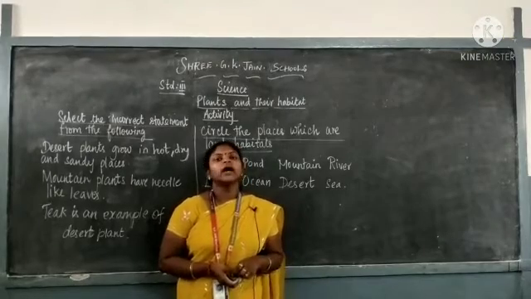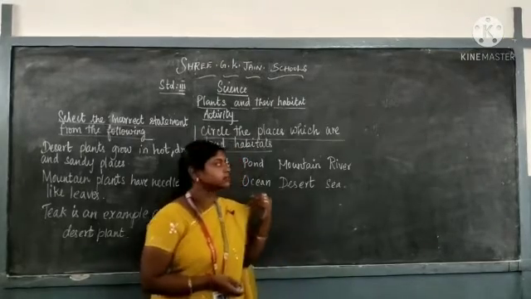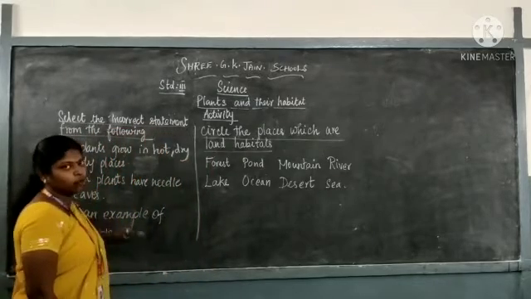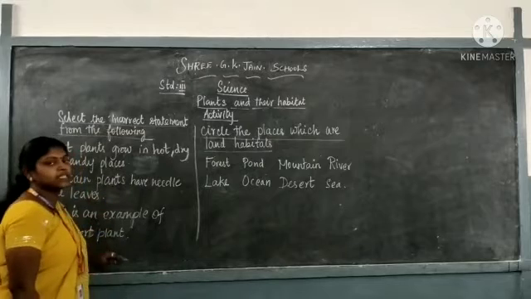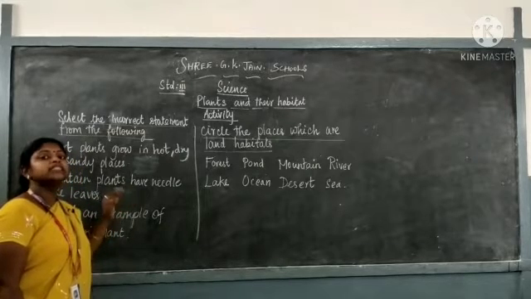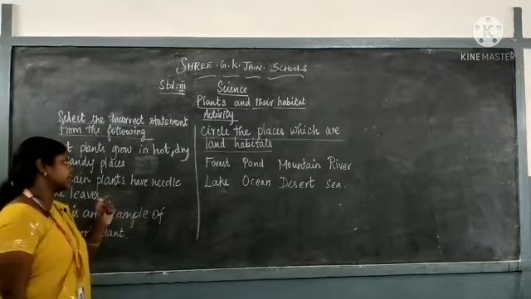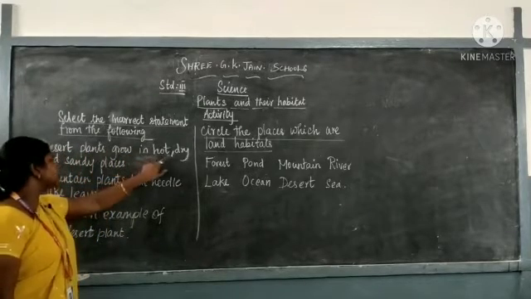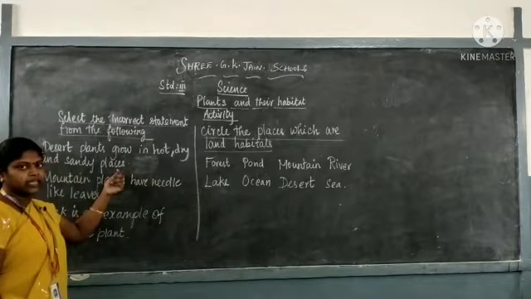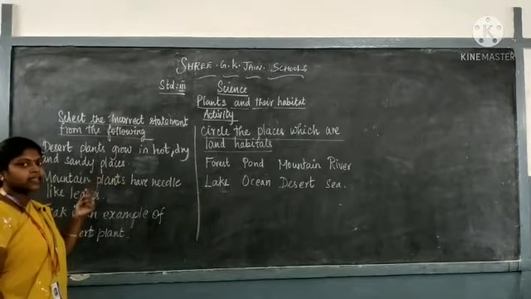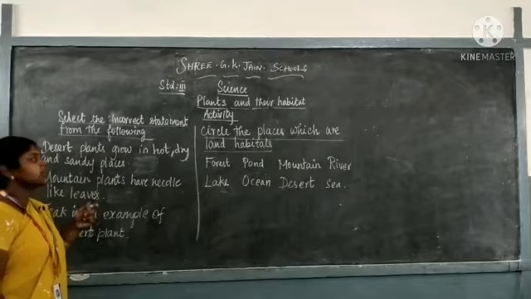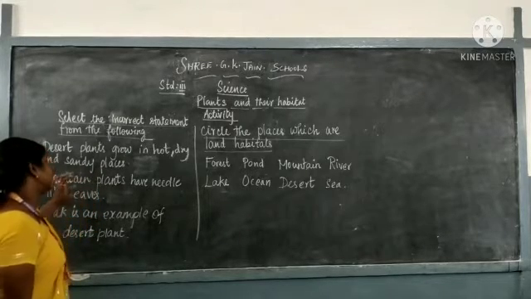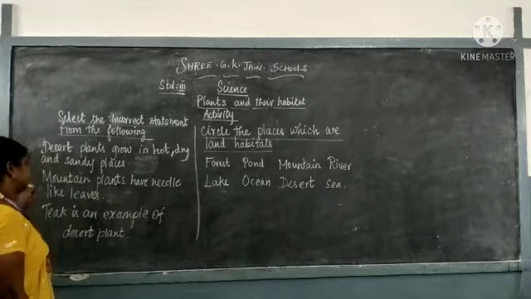Okay students, now we are going to see the activity. First one, select the incorrect statement from the following. So the three statements are given here. We should select which one is the incorrect statement. First one, desert plants grow in hot, dry and sandy places. Is that correct? Yes, desert plants grow in hot, dry and sandy places. That is a correct statement.